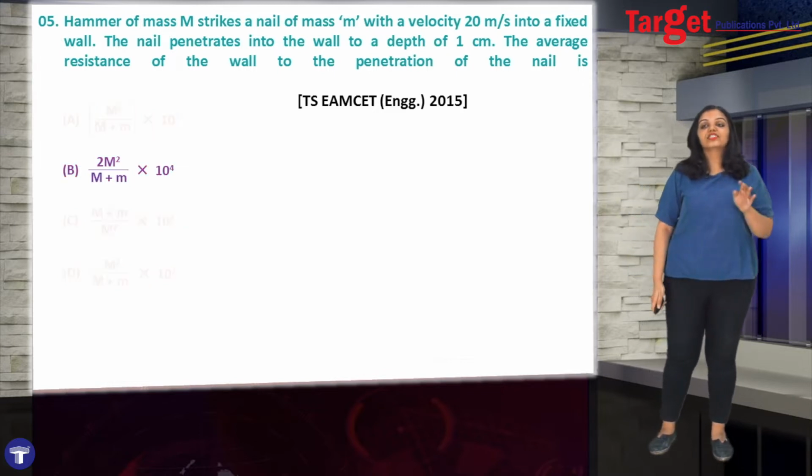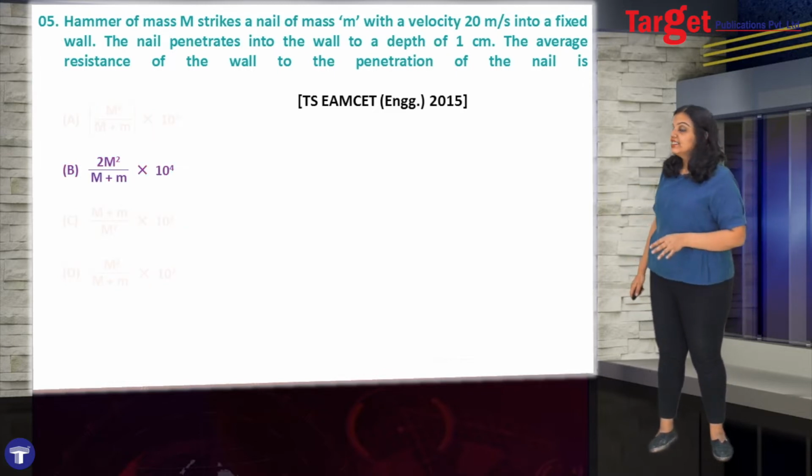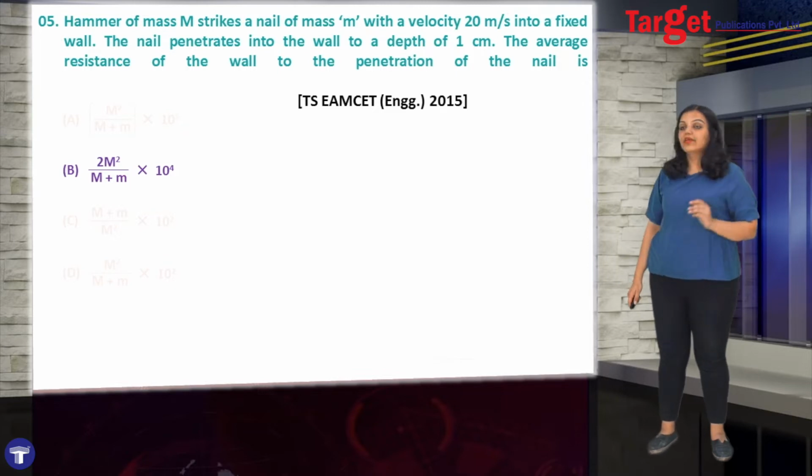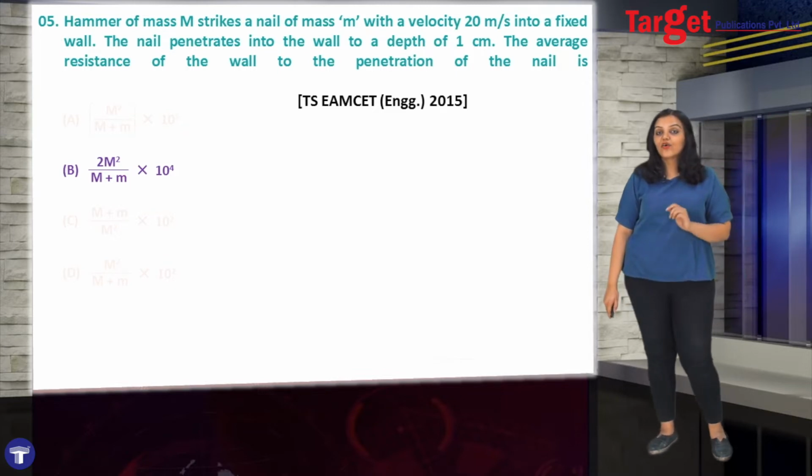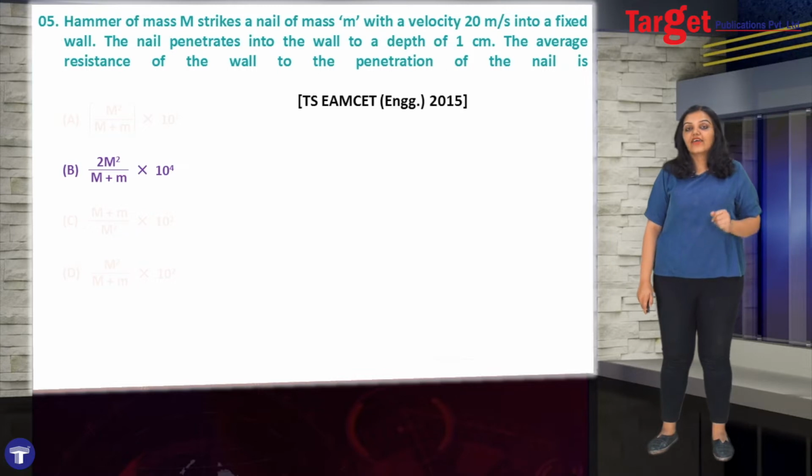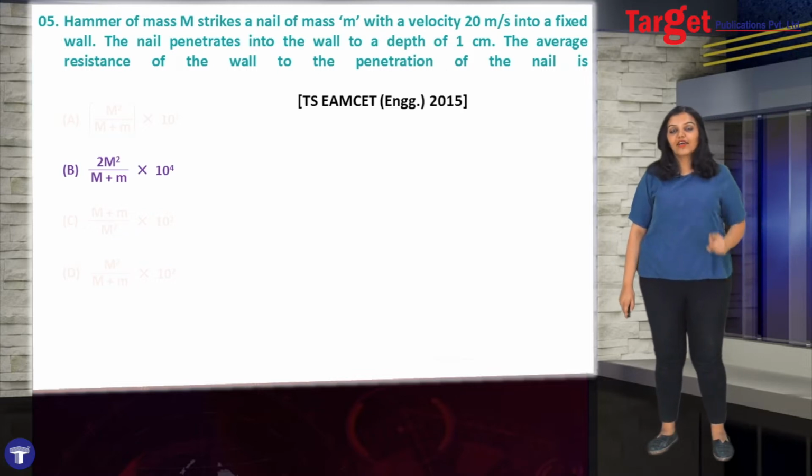And out of these options, the correct answer is option B, that is 2m square upon M plus m into 10 raised to 4. And it is our goal to find out how we arrive at this correct answer. So let's take a quick look.